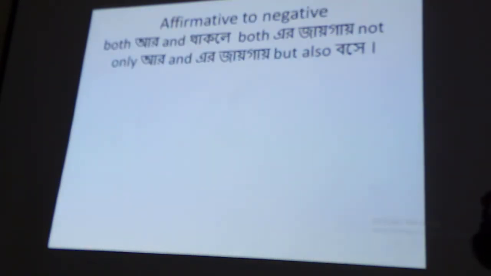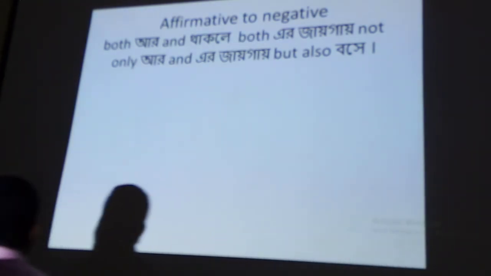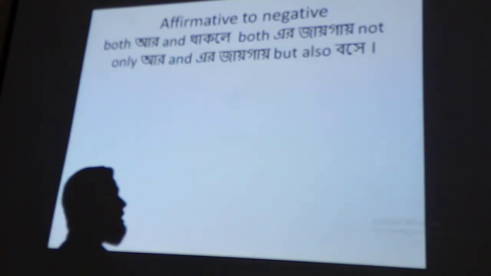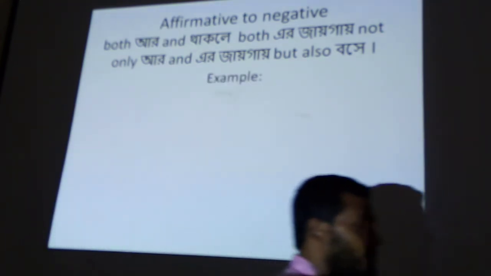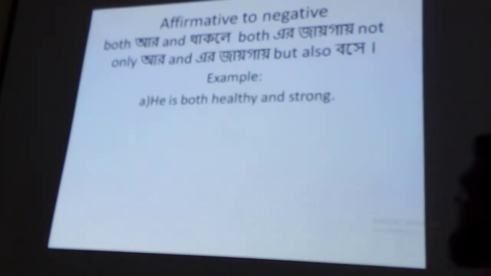Another rule: if you see "both...and" in your affirmative sentence, it is very easy for you. At the place of "both," you will have to write "not only," and at the place of "and," you will have to write "but also." Look, we can solve this example.